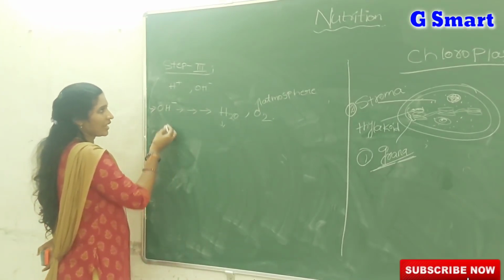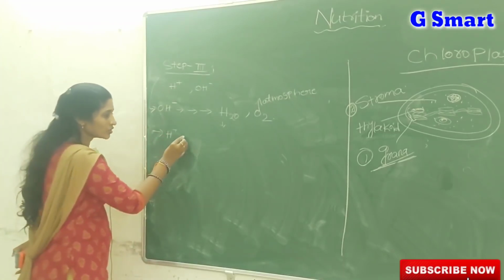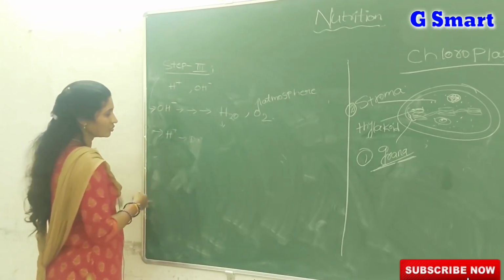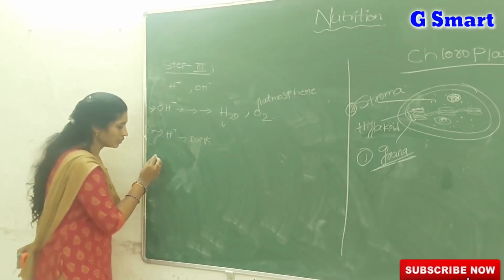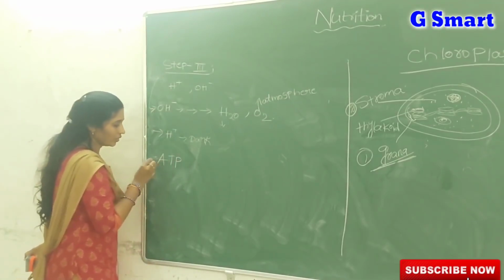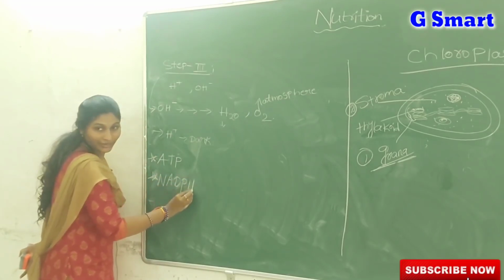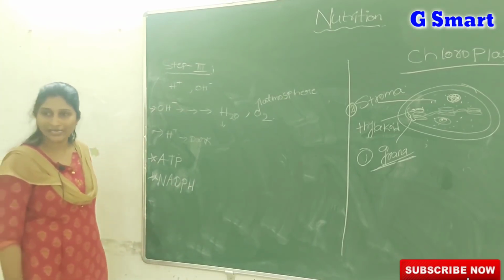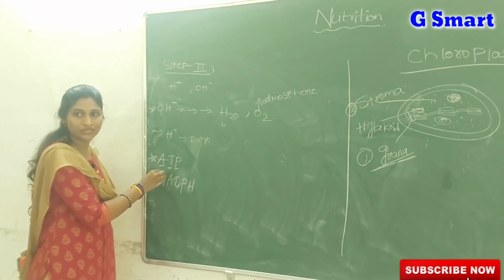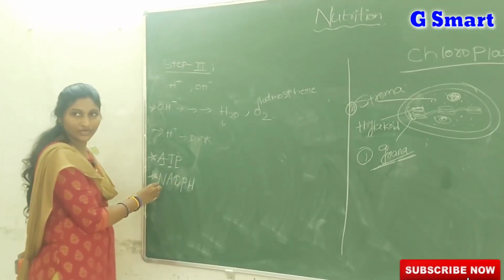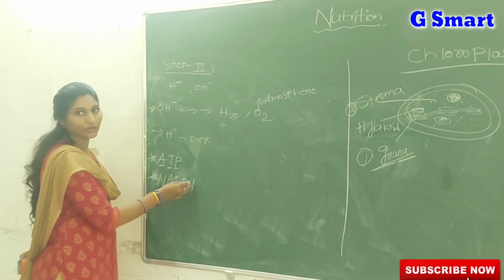So water gets utilized, and the H plus ions are used up in the dark reactions. Then by the end of the light reactions, two special compounds are formed, named ATP and NADPH. ATP means adenosine triphosphate. NADPH means nicotinamide adenine dinucleotide phosphate hydrogen.